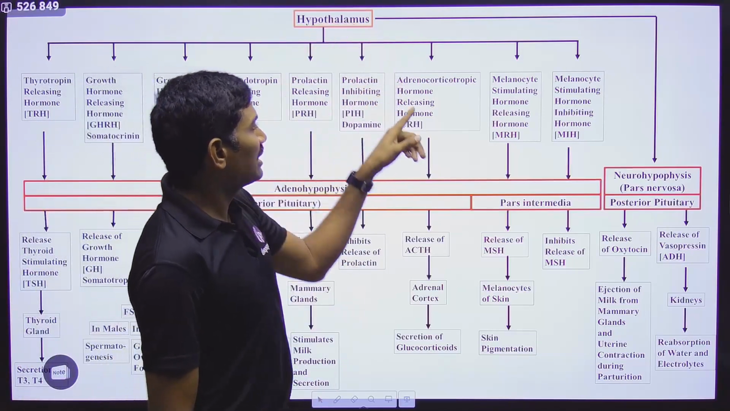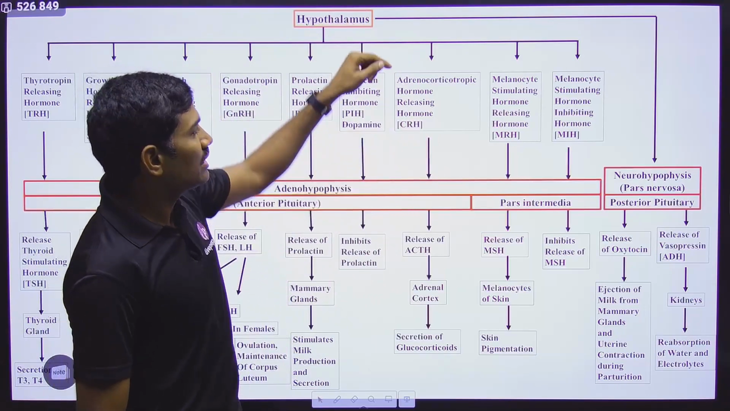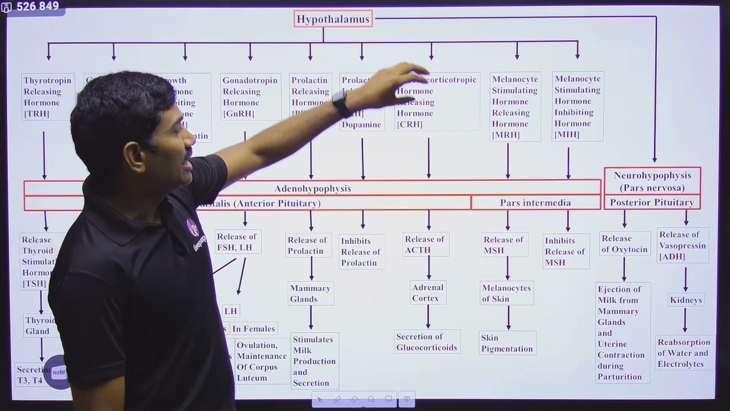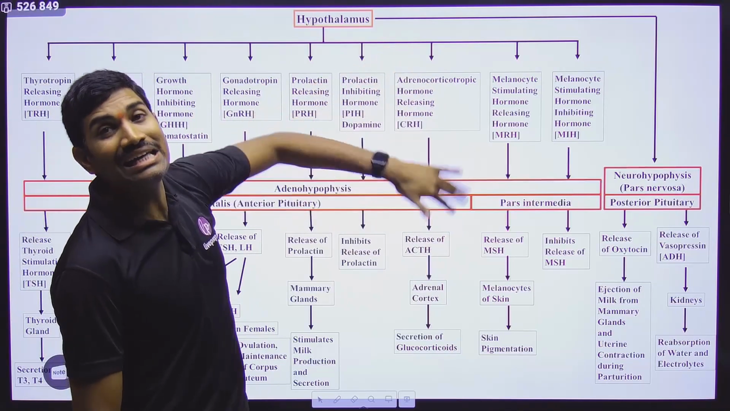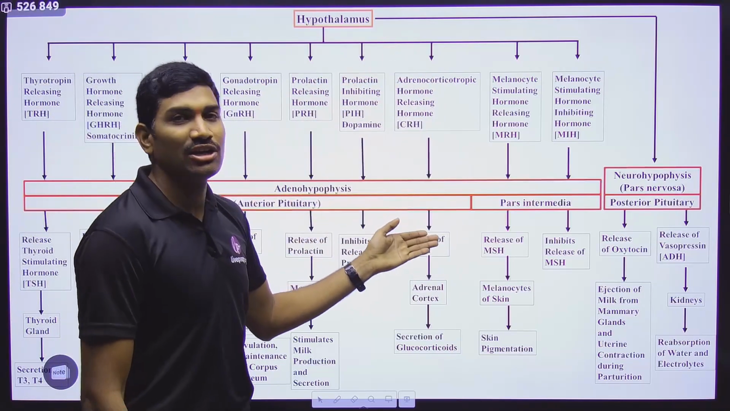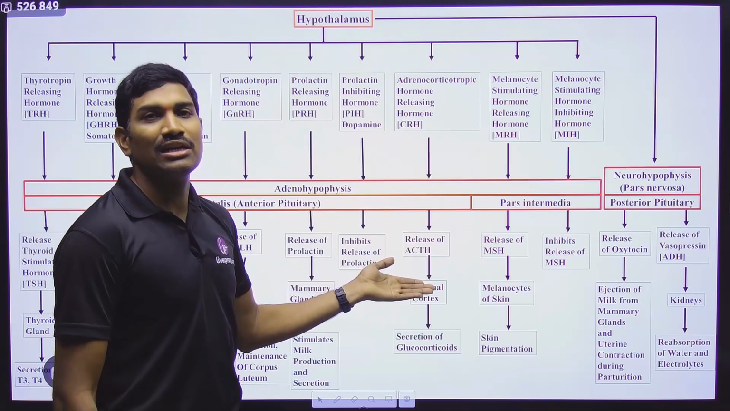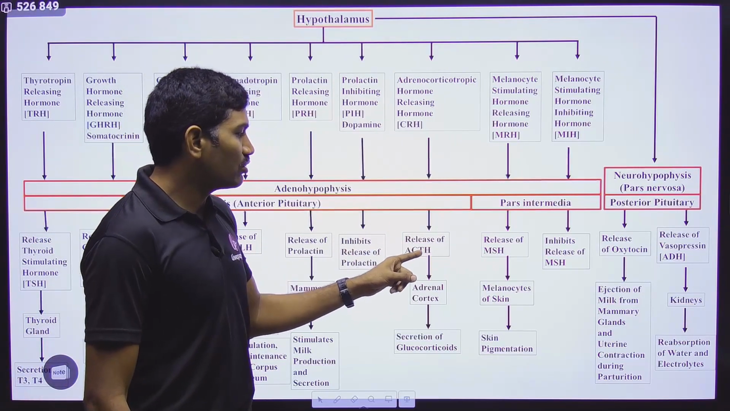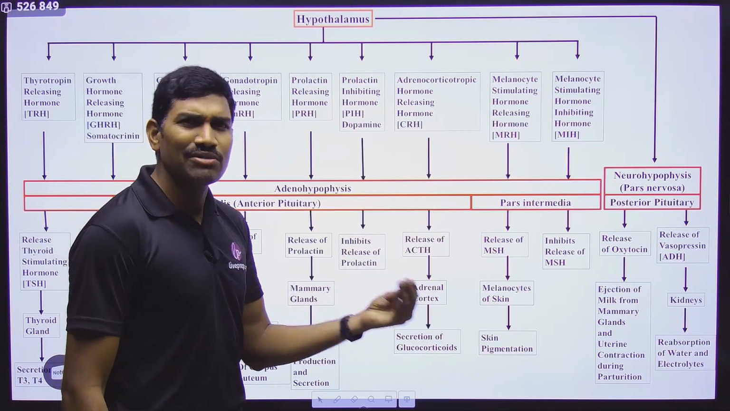Next one, hypothalamus is releasing another hormone that is called adrenocorticotropic hormone releasing hormone. When this hormone is acting on the pituitary, the pituitary will start the release of adrenocorticotropic hormone, ACTH. So easily you can remember this.